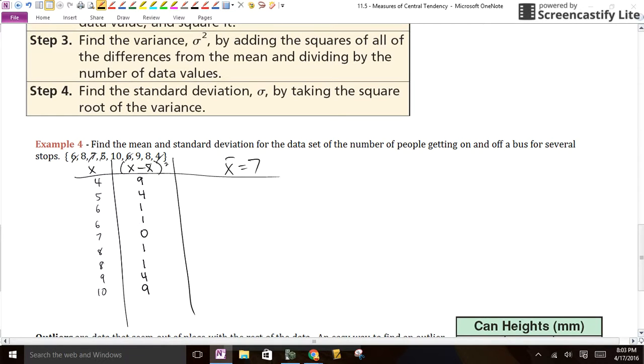Now we can find the variance. The variance, remember, they label it like this. Variance is this fancy curly sigma squared, and it's where you add them all up and divide by how many there are. So what is that? 10, 15, and 10, 50. That's 30. 30 divided by 9. So our variance is 30 over 9.